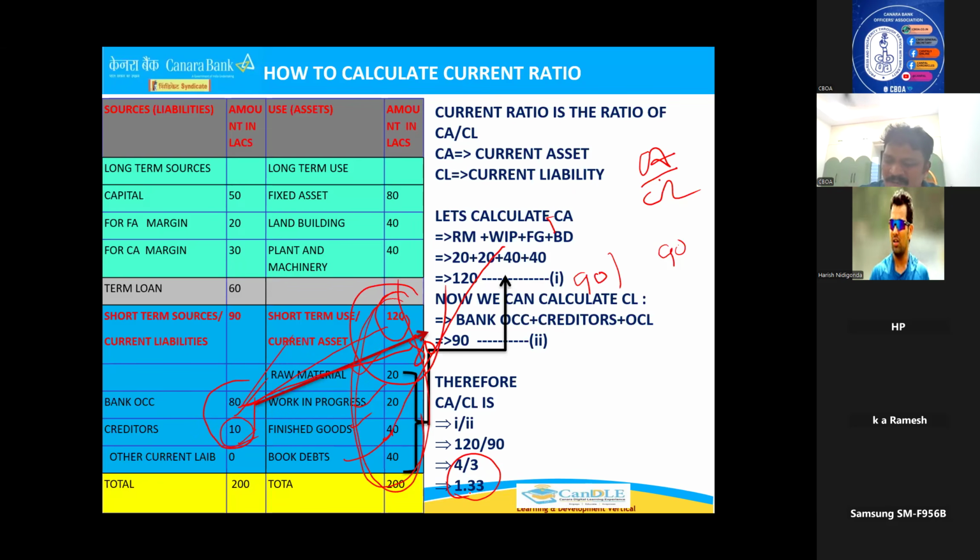1.33. What does 1.33 mean? If you understood this, then you understood the balance sheet. 1.33 means 120 is 1.33 and 90 is only 1 rupee. He can clear 1 rupee and 0.33 is extra available in stock. That means your bank is safe. I hope you understand. That is the reason we calculate the current ratio. Why do we do it? Whether there is 120 stock, if I sell, whether my 90 will be cleared or not. The bank will check periodically on 31st March every year before renewing the limits. This is what the current ratio is.